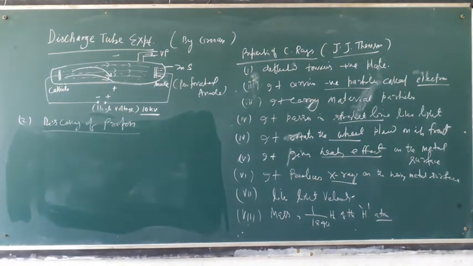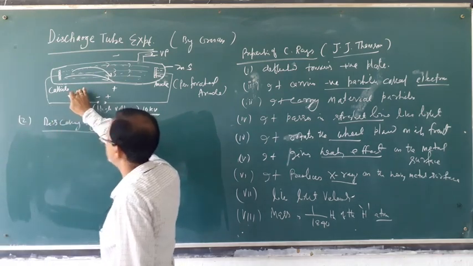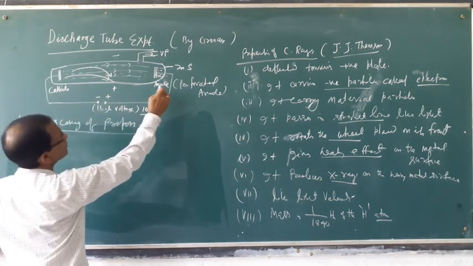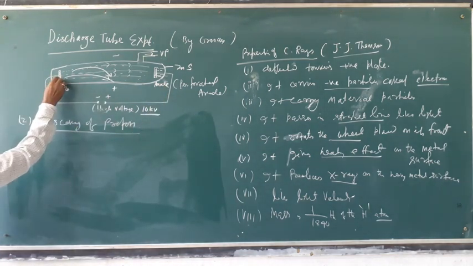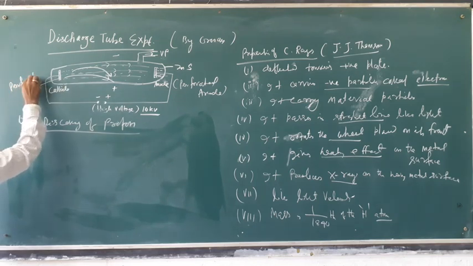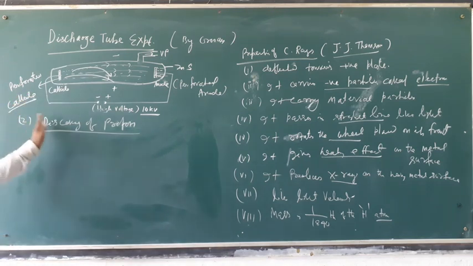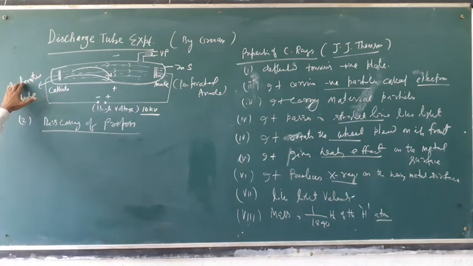The only difference is that in place of a perforated anode, a perforated cathode is used. During the discovery of proton, he selected a perforated cathode.